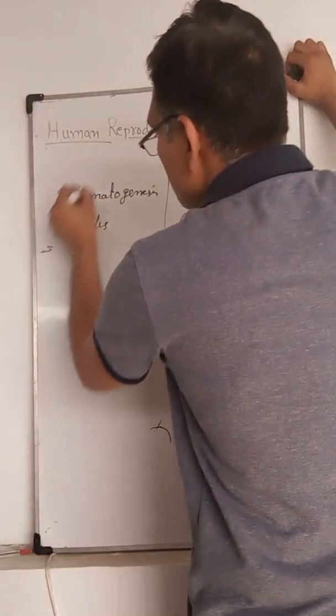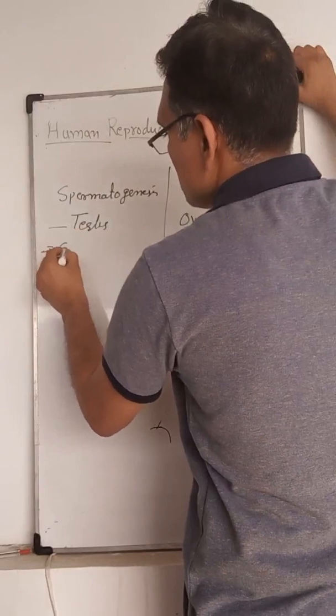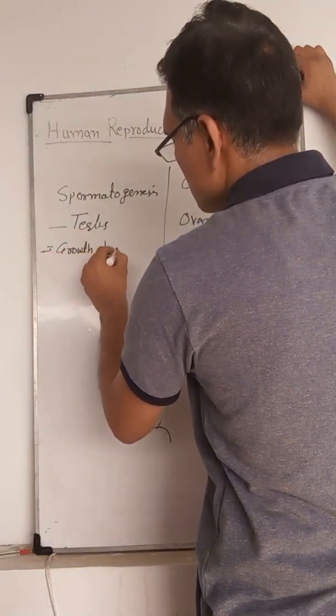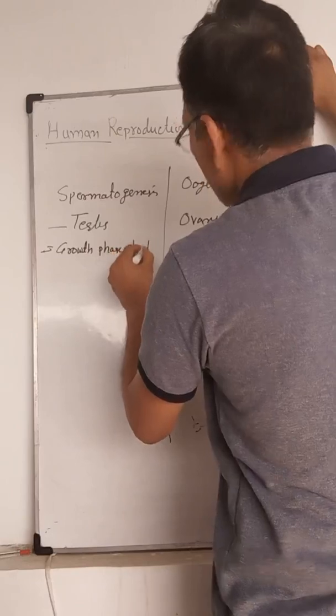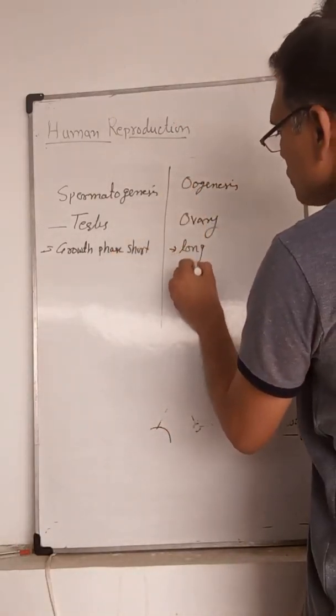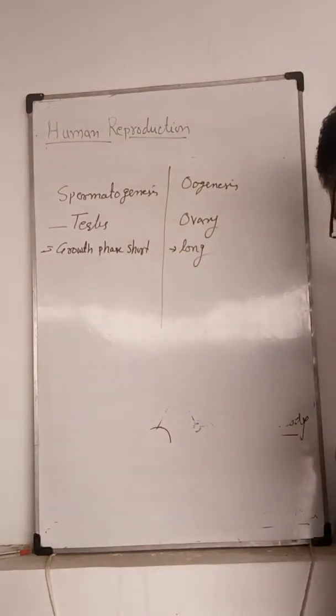The growth phase of spermatogenesis is short, and the growth phase of oogenesis is very long.